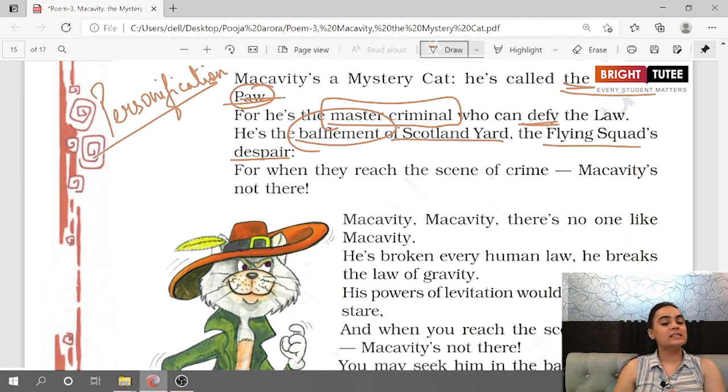So neither the Scotland Yard nor the flying squad has been able to find him. He has made the Scotland Yard baffled. Scotland Yard is confused. The flying squad is in despair. And despair means the flying squad is highly disappointed with itself for not having been able to find this cat. For when they reach the crime scene, Macavity is not there. Because the moment they reach the crime scene, they are not able to find Macavity there.